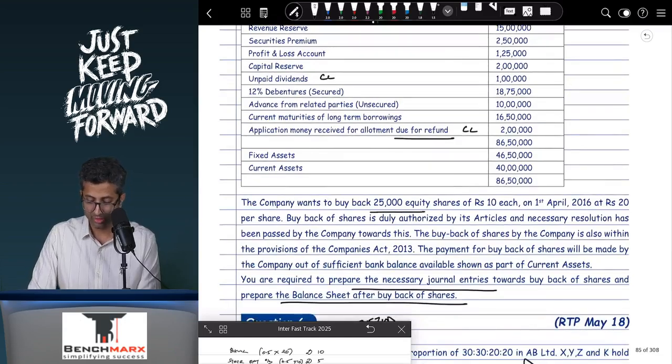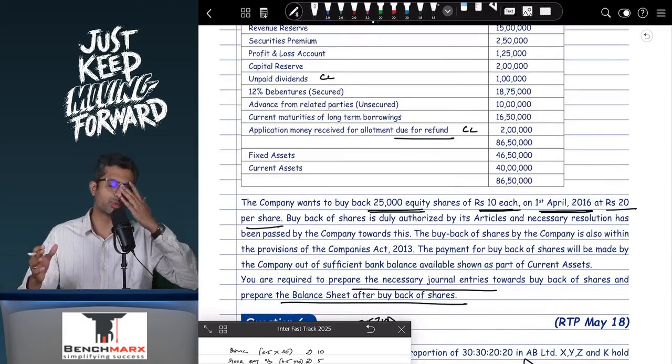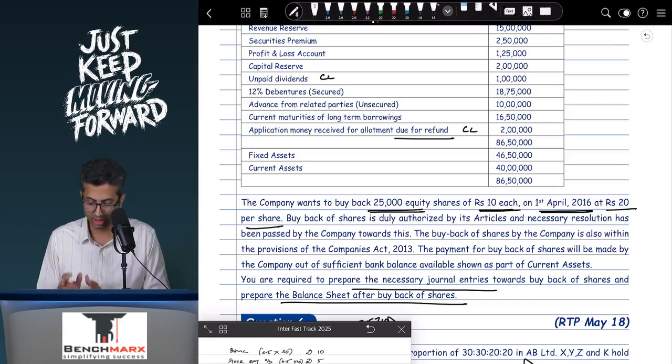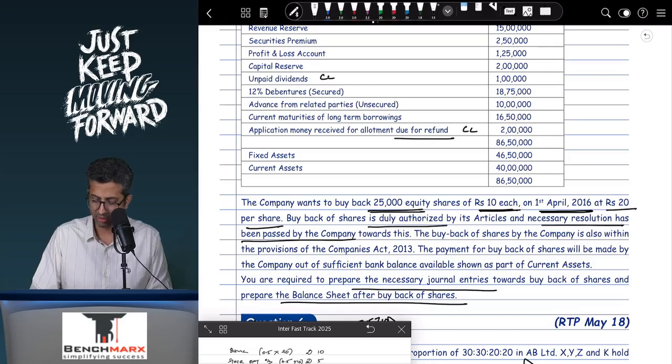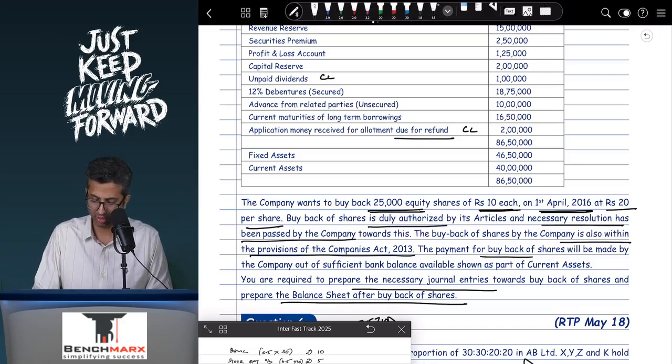Now the company wants to buy back 25,000 equity shares of rupees 10 each on 1st April 16 at rupees 20 per share. Now they could have also structured this question in a way where they could have told you to find a limit and given you some more data. Here they have given you 25,000 and the buyback is duly authorized by the articles and necessary resolution has been passed towards this. Buyback of the company is also within the provisions of Companies Act, so you don't need to check anything. You need to check only if the question specifically asks you. The payment for buyback of shares will be made out of the sufficient balances in current assets. You are required to pass the necessary journal entries towards the buyback of shares.